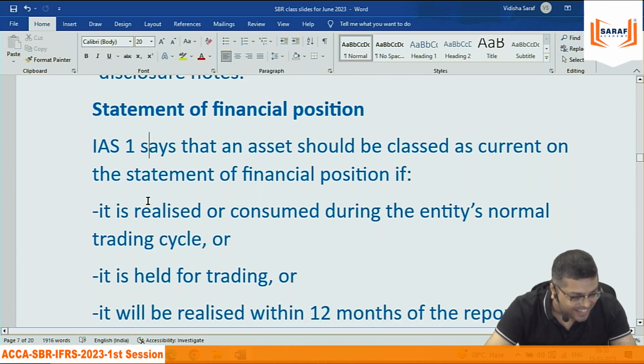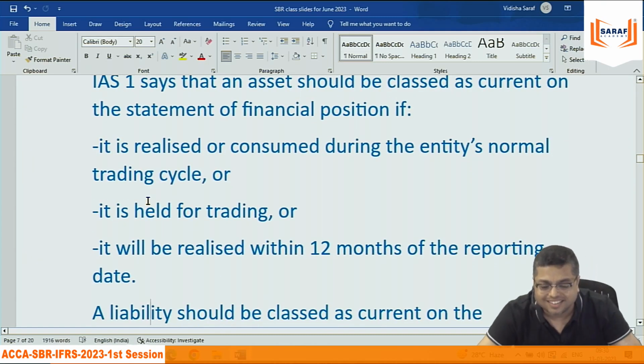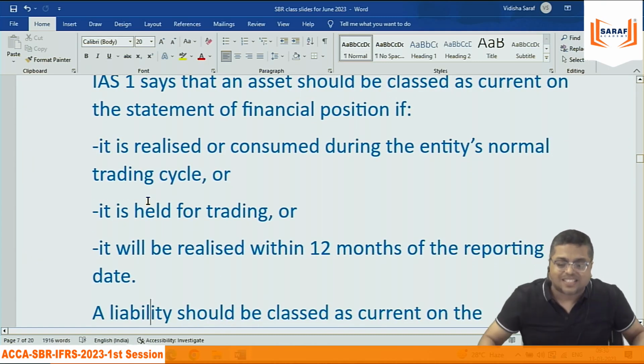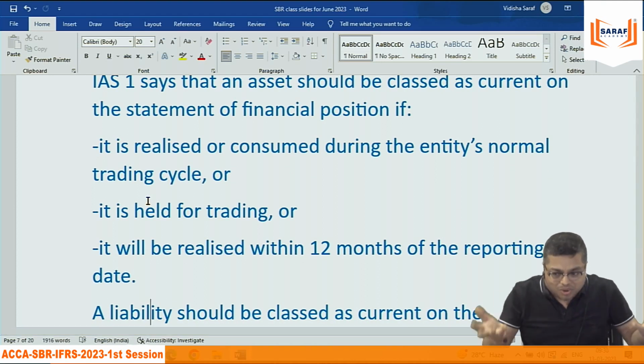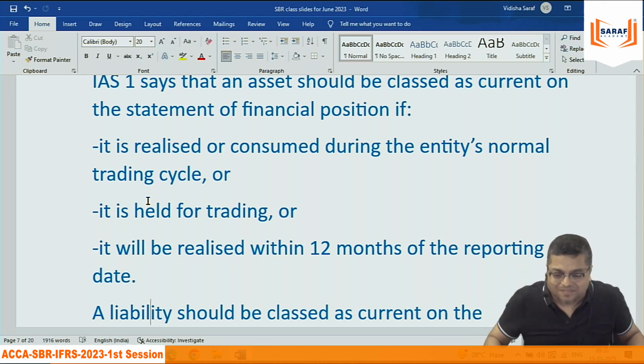This is already written. IAS 1 says this, these are the things, everything written. So not required to paste here, sir. Because your understanding is not 100% correlated with others. Five fingers, all are different. Okay, no problem. I was thinking that maybe there is some doubt.